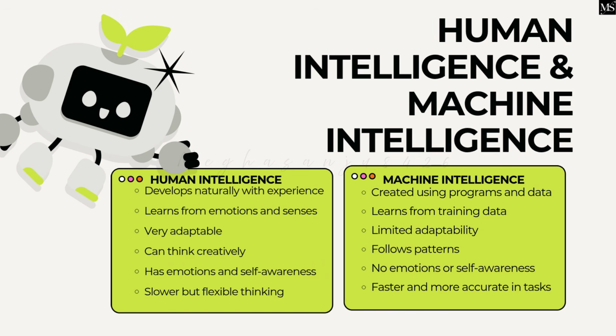Human intelligence and machine intelligence. Human intelligence develops naturally with experience, learns from emotions and senses. Very adaptable, can think creatively, has emotions and self-awareness. Slower but flexible thinking. Machine intelligence created using programs and data. Learns from training data. Limited adaptability. Follows patterns. No emotions or self-awareness. Faster and more accurate in tasks.